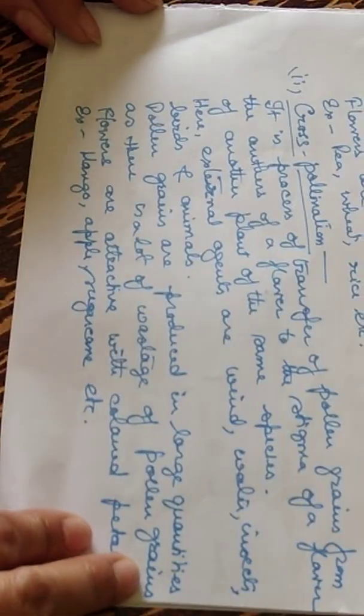Cross-pollination is the process of transfer of pollen grains from the anther of a flower to the stigma of another flower of the same species. Here external agents like wind, water, insects, birds or animals are required. Pollen grains are always produced in large quantities, as a lot of pollen grains are wasted. Flowers need to be attractive and produce a lot of nectar so that they can attract insects and other animals for pollination. Examples are mango, apple, sugarcane, etc.